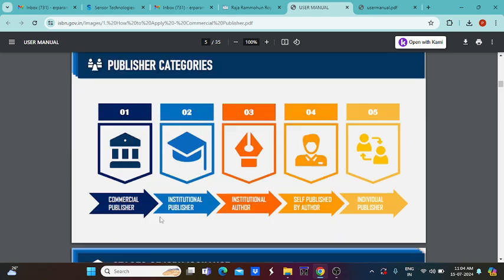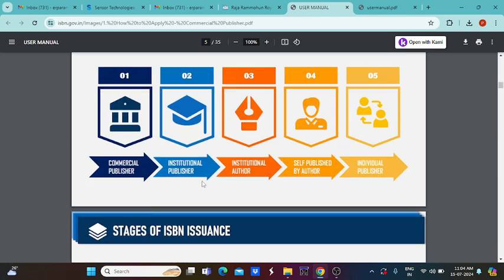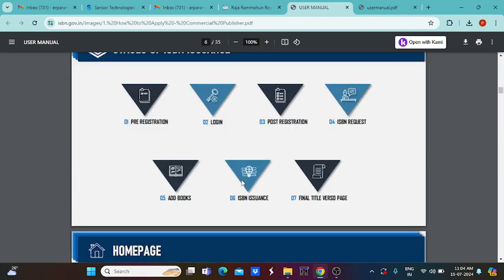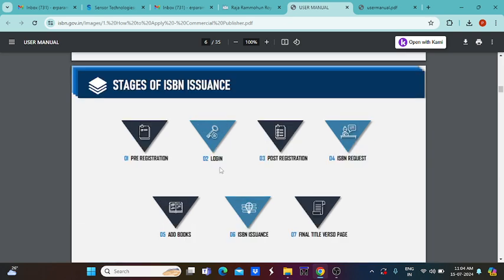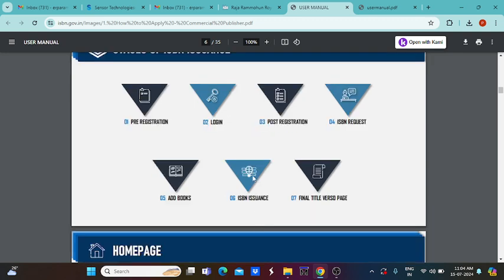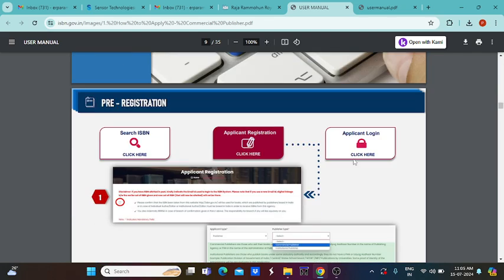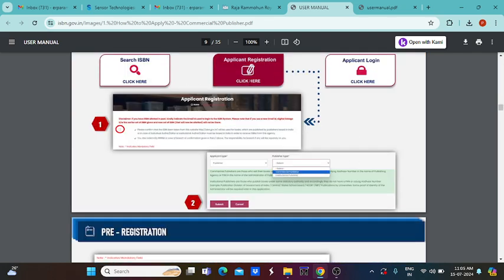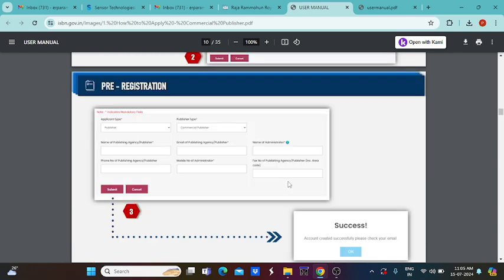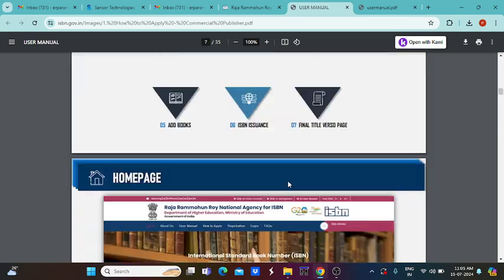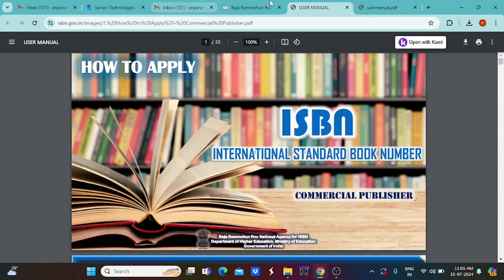So commercial publisher is the first category. Next, institutional publisher and institutional author. Likewise, different categories are there. For this, there are pre-registration and login, post-registration, ISBN request and add books. Whatever kind of books you want to add, everything can be added here. And ISBN issuance is also there, and the final title verse pages also appear here. So this is the pre-registration form. You have to log in here and enter all the personal details, and finally you will get an approval process. So this is one category.